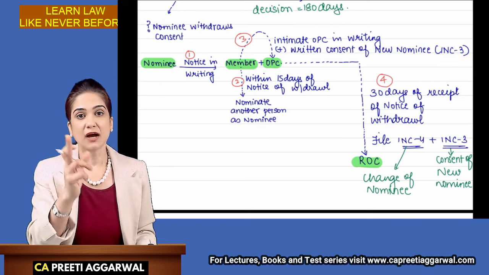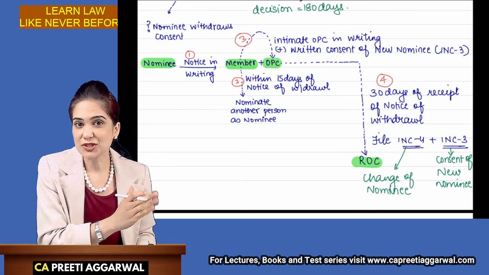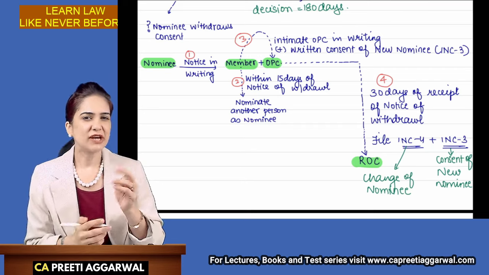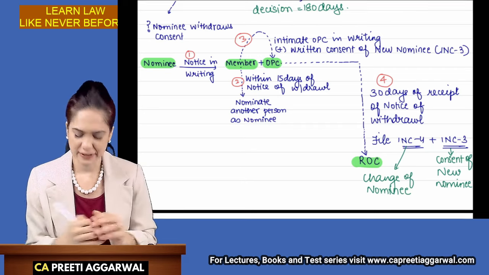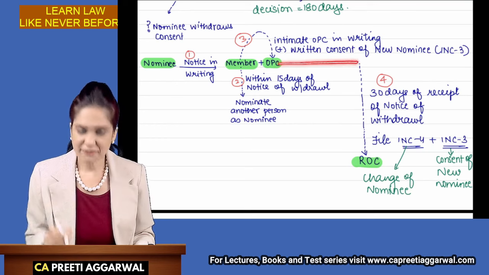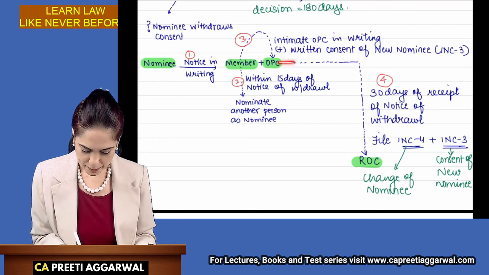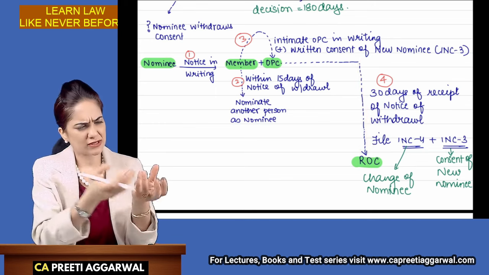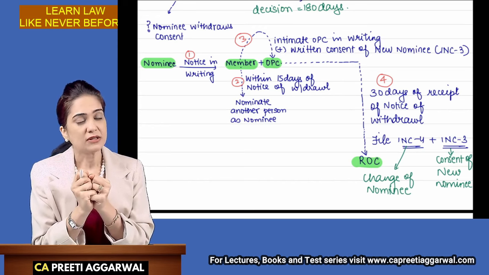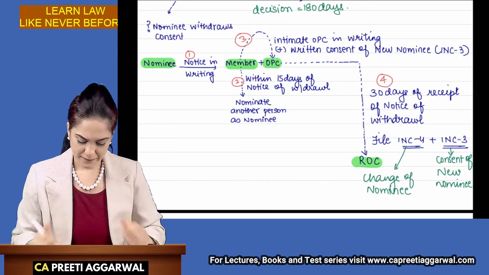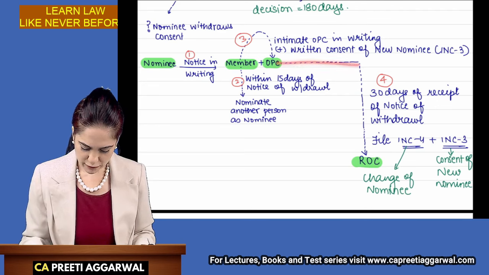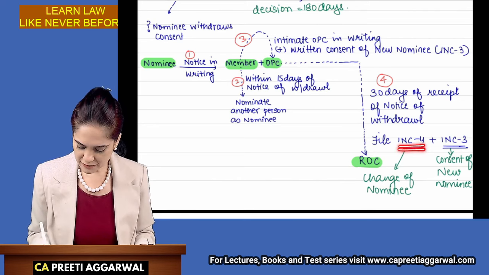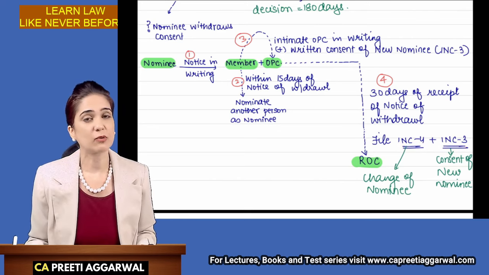Now the OPC comes to know that the nominee has changed. The OPC will inform the ROC: listen ROC, we have changed the nominee because the nominee withdrew his consent. The OPC shall, see from where I have drawn the arrow, within 30 days of receipt of the notice of withdrawal, as soon as they receive that the nominee has withdrawn his consent, file with the ROC INC 4 as well as INC 3. Now what is written in INC 4?